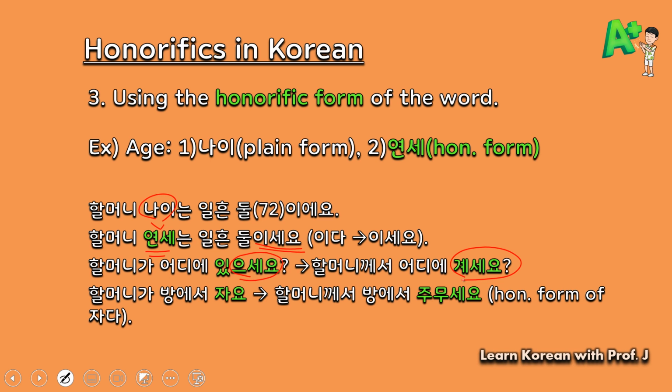One more example. 할머니가 방에서 자요. Grandmother is sleeping in the room. However, there is the honorific form for sleep, which is 주무세요. So you need to say 할머니가 방에서 주무세요. Now, can you say 할머니가 방에서 자세요?